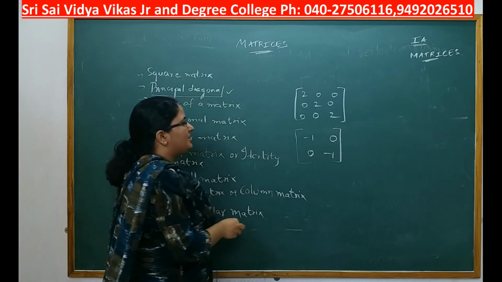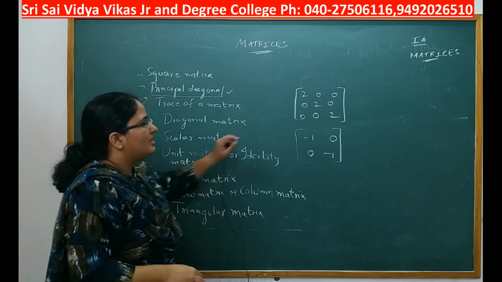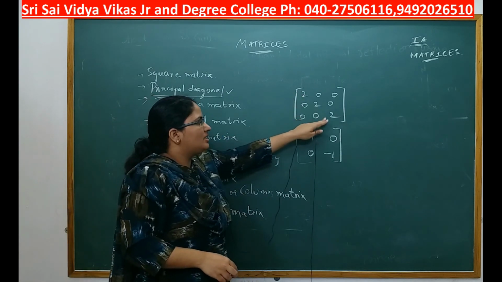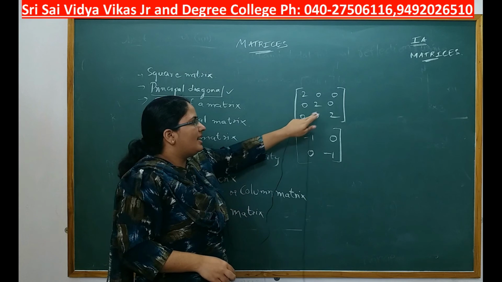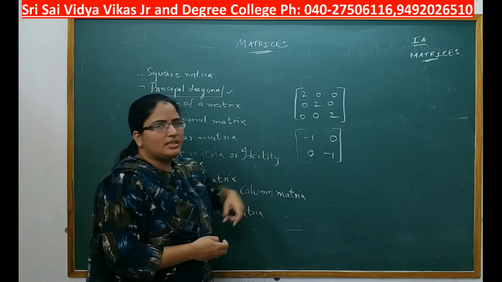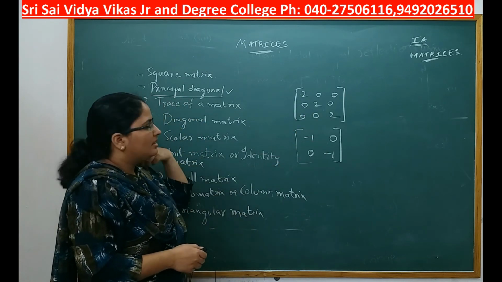These two are examples of scalar matrix where diagonal elements are not zeros but they are equal, and the non-diagonal elements are zeros.